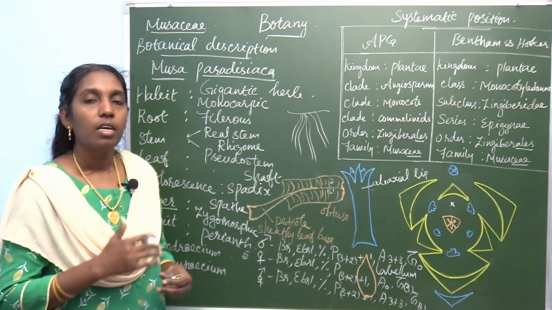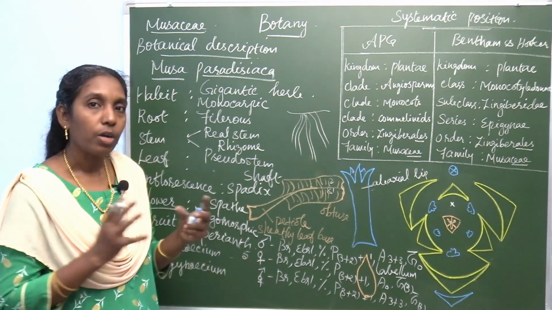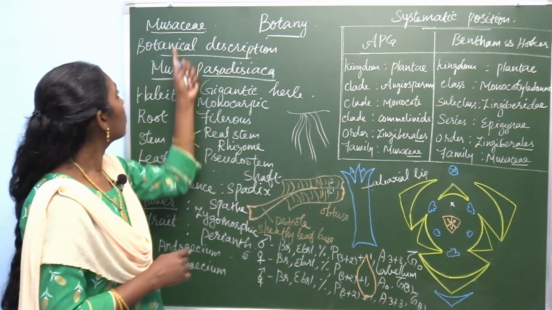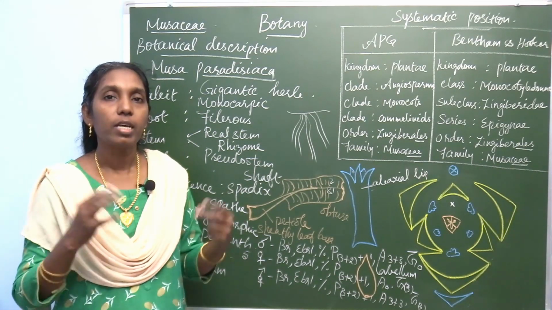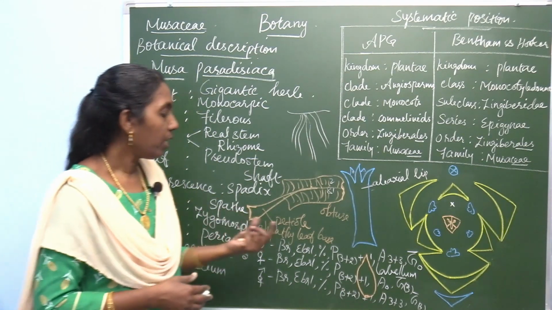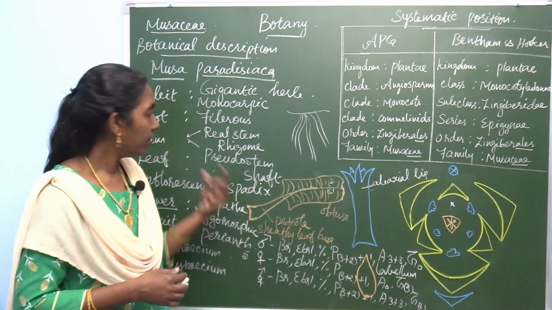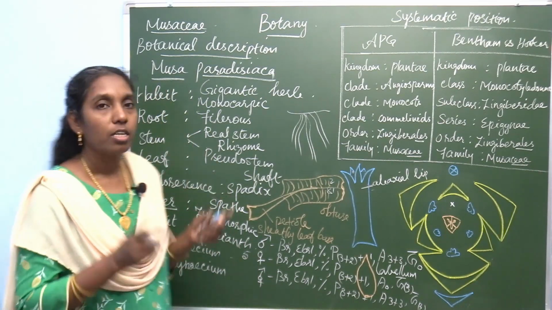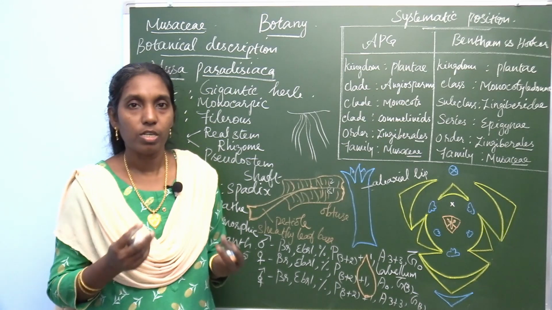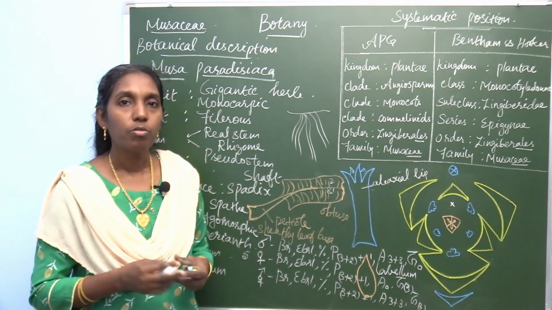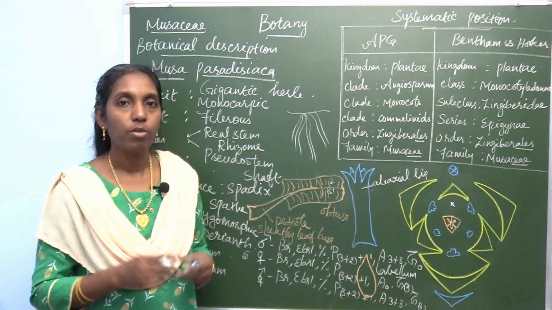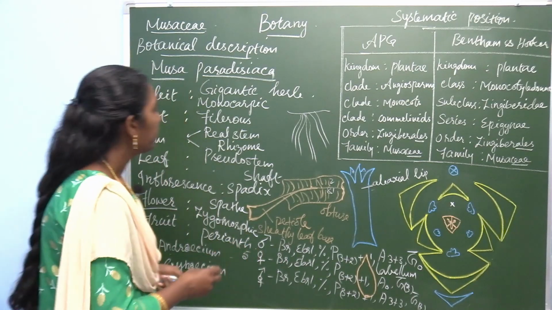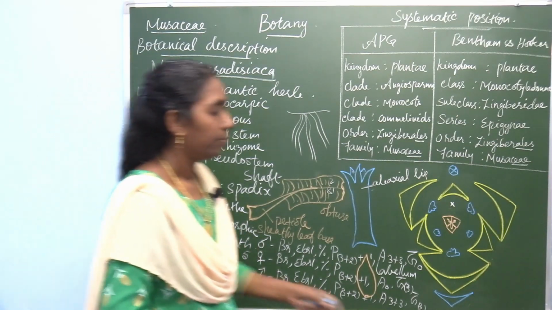Another question is general characters. In general characters, you write about what species are available under this family Musaceae. Generally how many examples are available? This is a monocot family, a very small family which consists of only 2 genera and 81 species. But in your book, only a few examples are given. One of the main examples is Ravenala madagascariensis. Ravenala.